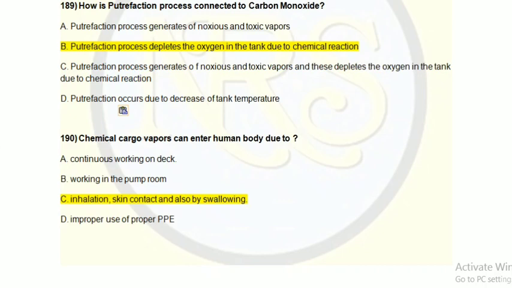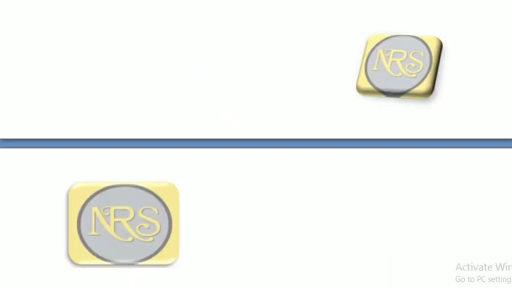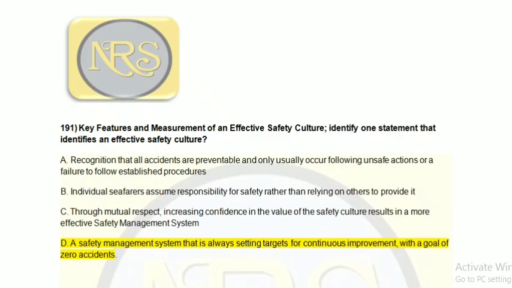The correct answer is that chemical cargo vapor can enter by air inhalation, by direct physical contact, by skin contact, or it can be taken inside the body orally, that is, by swallowing. So the correct answer for question number 190 is option C.